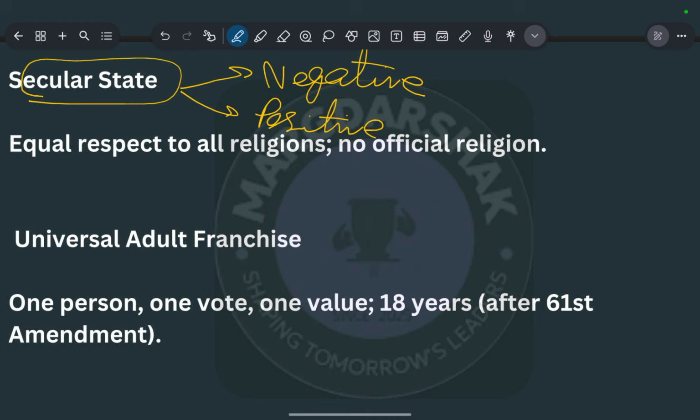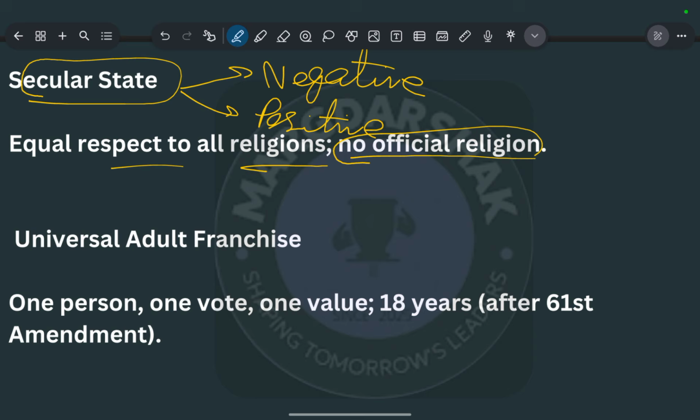But positive secularism is part of our Indian constitution. The government is not favoring any particular religion, but for the betterment of religion, the government can make laws for any religion. That is the positive secular state. Equal respect for all religions, no official religion, but the government can make laws for the respect and dignity of the religion.